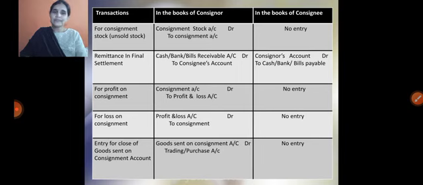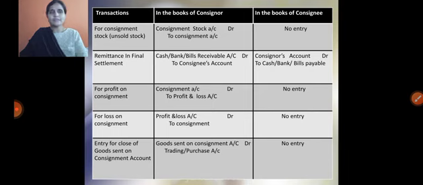In this situation, we need to write down the entry: cash or bank or bills receivable account, whether he may receive cash, or he may receive a check, or he may receive a bill also. From the consignee, they are getting this. So, cash account or bank account or bills receivable account debit to consignor's account.